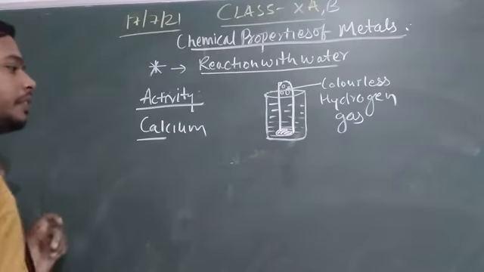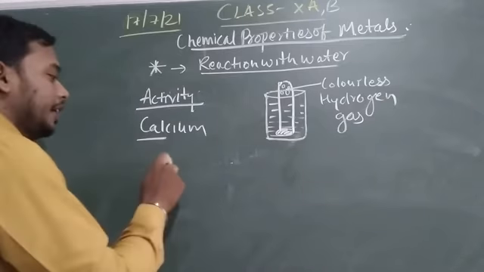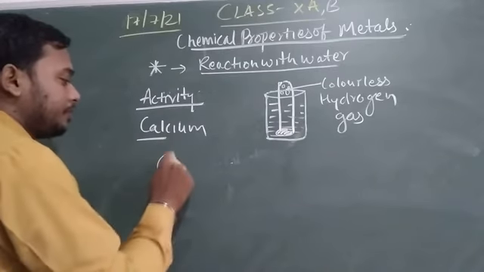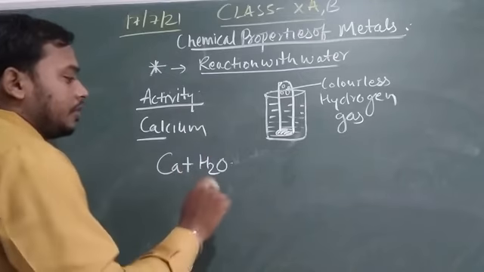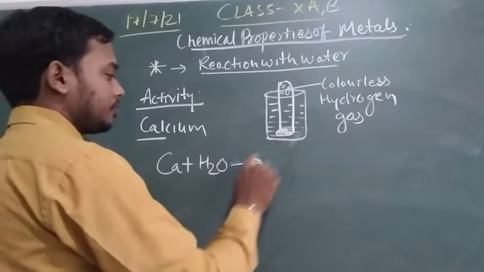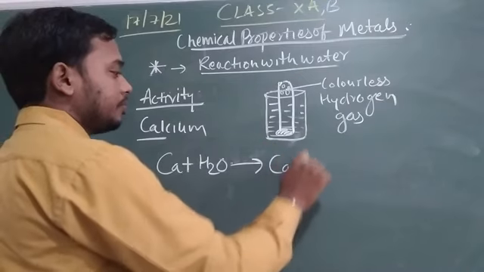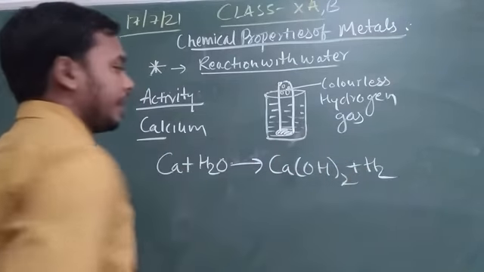The reaction between water and calcium is expressed as calcium plus water gives calcium hydroxide plus H2.